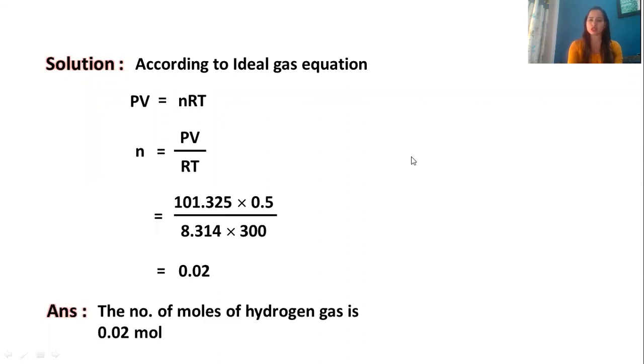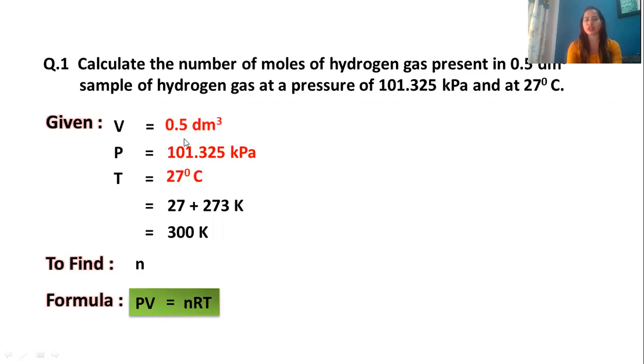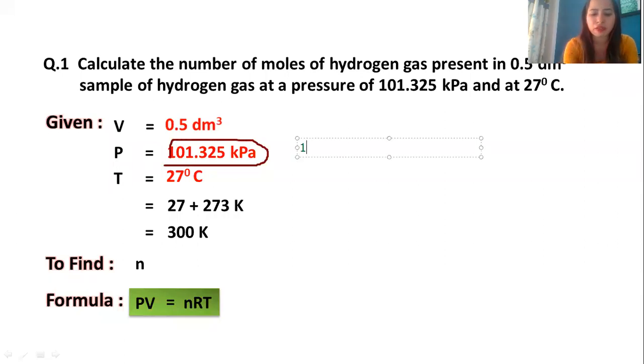The other way in which you can solve the question is, as you have 0.5 dm cube, you can keep it as it is. No need to convert it into meter cube. You can convert this 101.325 kilopascal. You know that is nothing but equal to 1.01325 into 10 raised to 2 into 1000, as it says for the pascal, means I can simply say that is nothing but 1.01325 into 10 raised to 5 pascal.